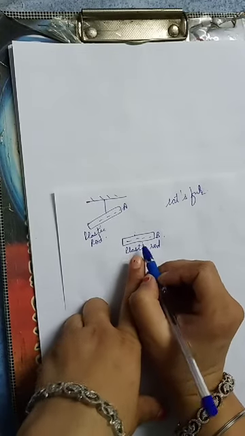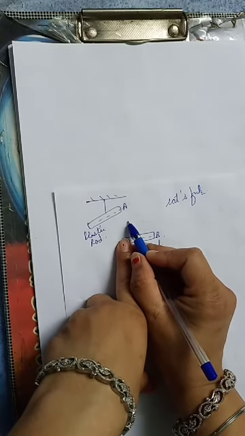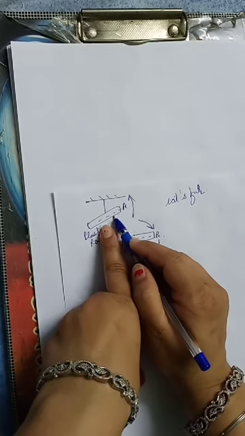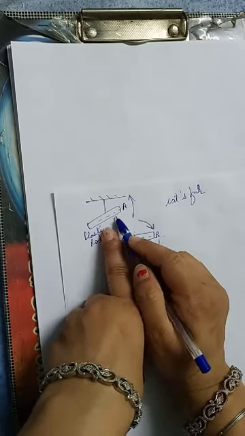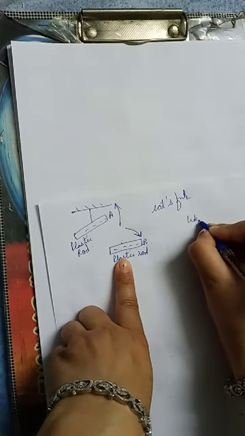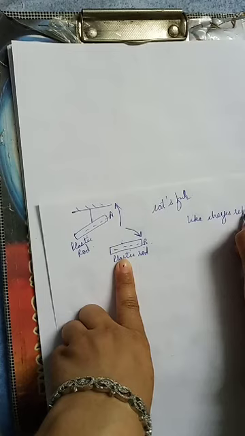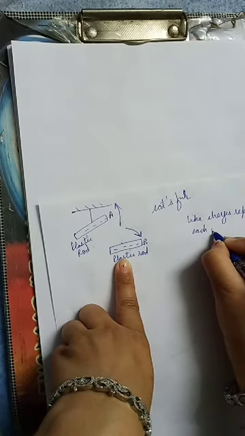And when I take this rod B towards A, then both will repel each other because both acquire like charges, that is negative charge. And all of you know that like charges repel each other.